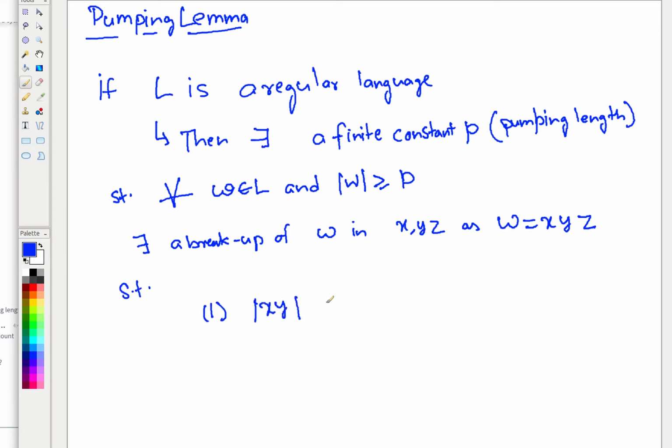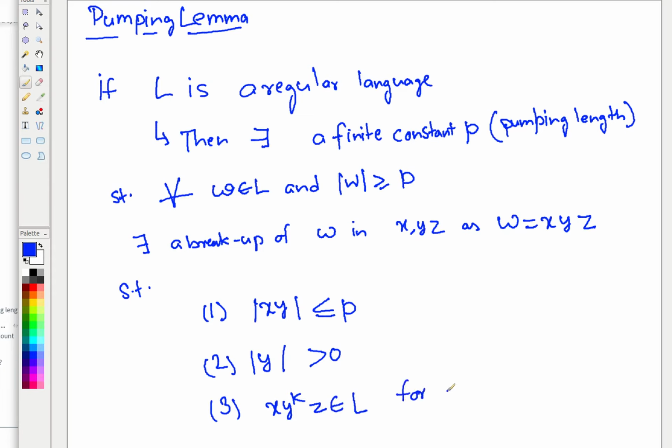First, the length of XY is less than or equal to P. Second, the length of Y is greater than 0. And the third one is X, Y to the power i, Z belongs to L for all i greater than or equal to 0. Okay. This is your complete lemma.